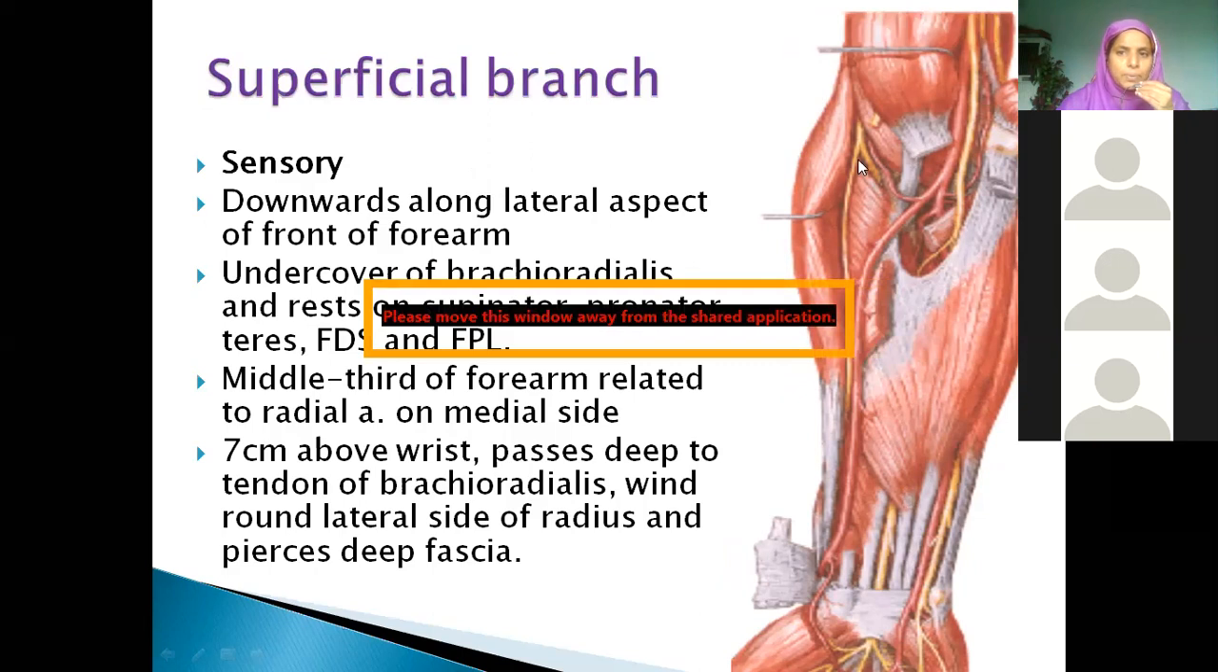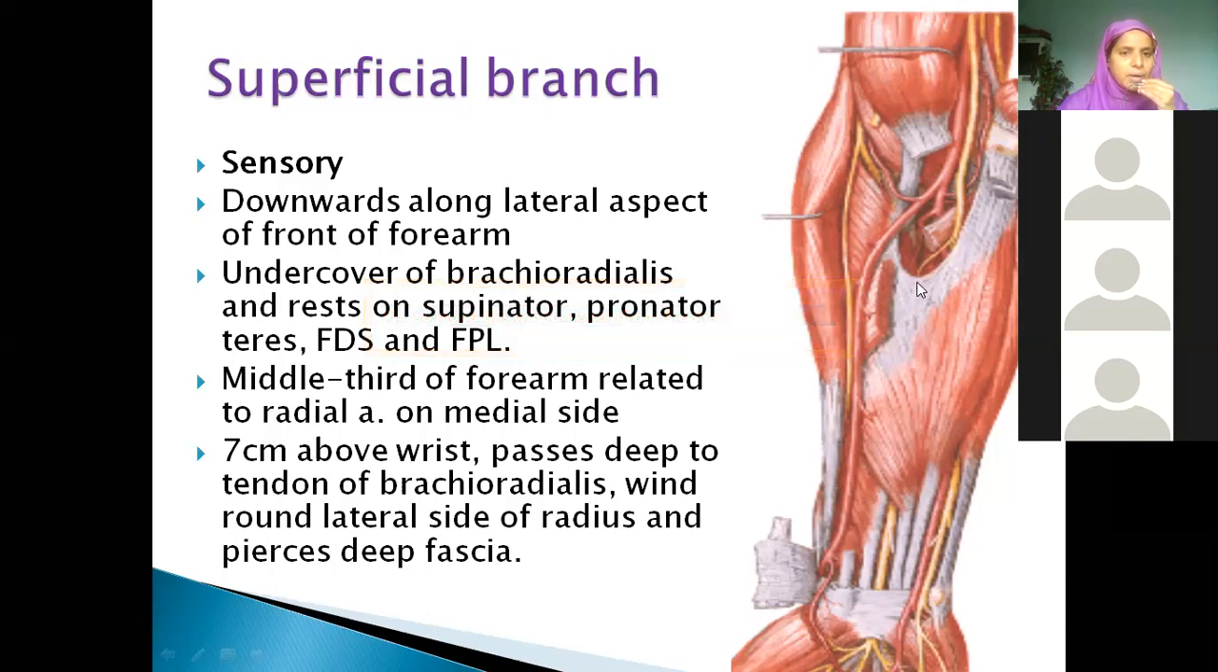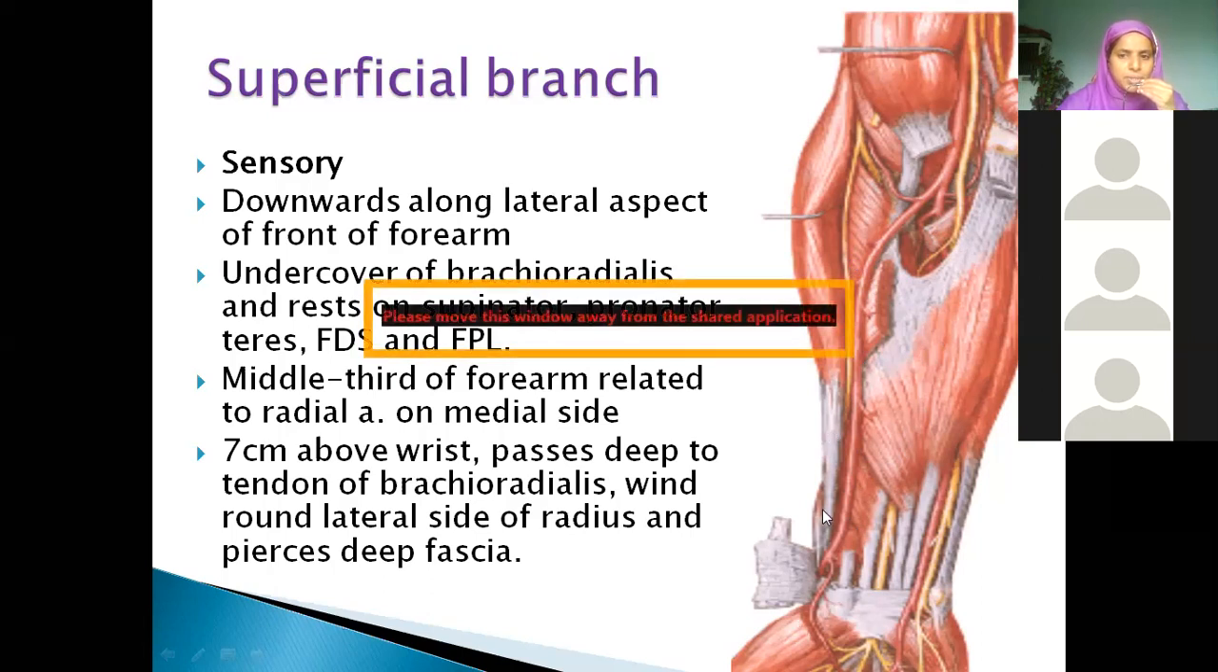Now see, superficial branch, as Hansraj was telling us. So it is sensory. It runs downwards along the lateral aspect of the forearm under the cover of brachioradialis. It is resting on supinator. Pronator teres is the one which is cut, which was forming the medial boundary of the cubital fossa, then flexor digitorum superficialis, and flexor pollicis longus. It is running like this. Then if you measure 7 centimeters above the wrist, you are not seeing this nerve.